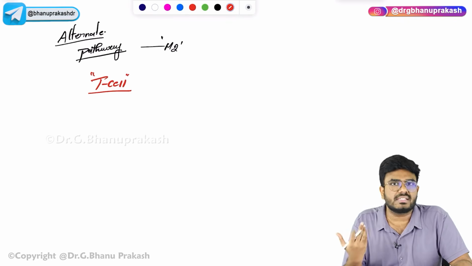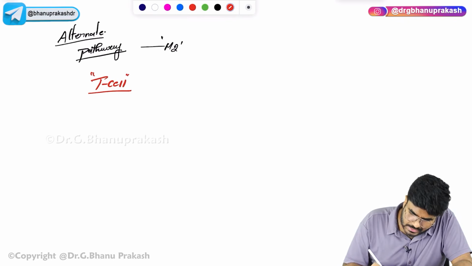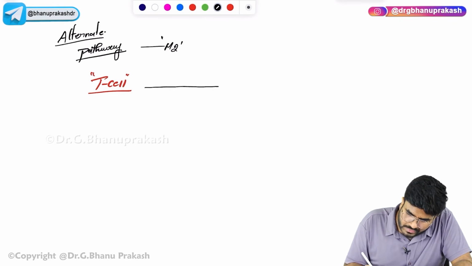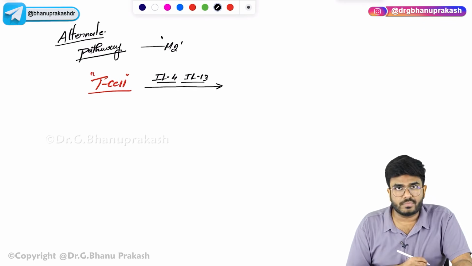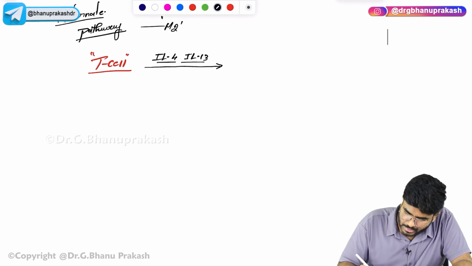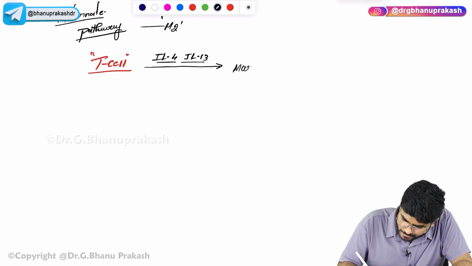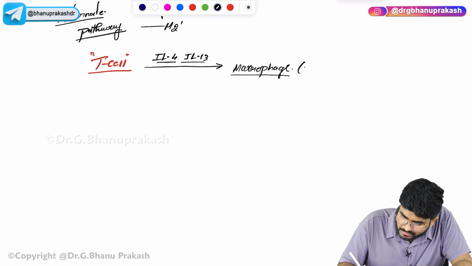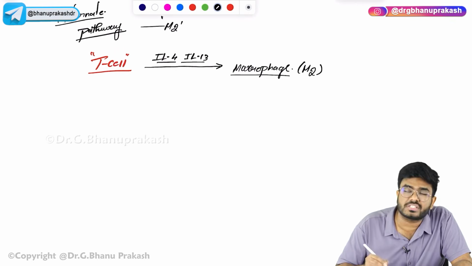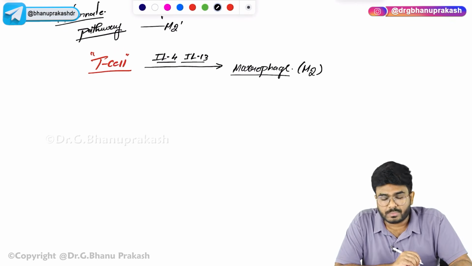Now, these T cells, instead of producing interferon gamma, if they produce other things like interleukin 4 or interleukin 13, these cytokines will come and act on the macrophage. Whenever they act on the macrophages, they become M2 type of macrophages.